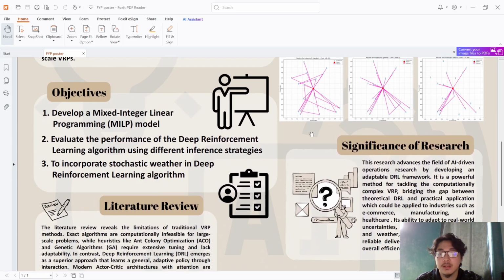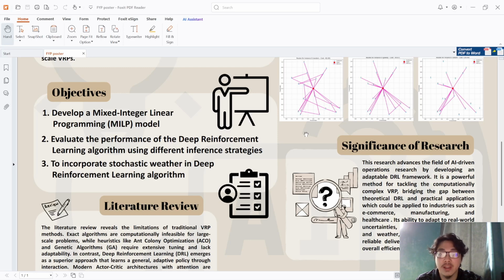This research advances the field of AI-driven operations research by developing an adaptable deep reinforcement learning framework. It is a powerful method for tackling the computationally complex vehicle routing problem, bridging the gap between theoretical deep reinforcement learning and practical application, which could be applied to industries such as e-commerce, manufacturing, and healthcare. Its ability to adapt to real-world uncertainties such as fluctuating demand and weather leads to reduced costs, reliable delivery schedules, and improved overall efficiency.